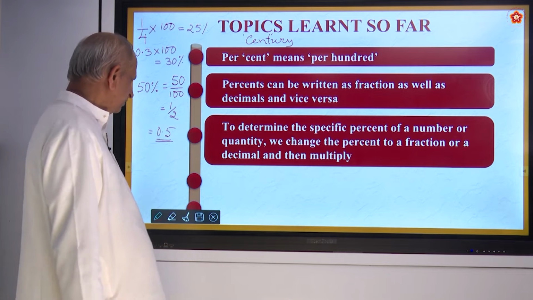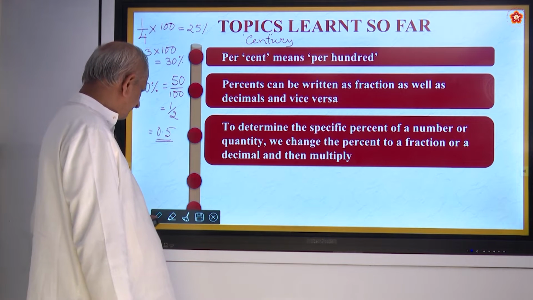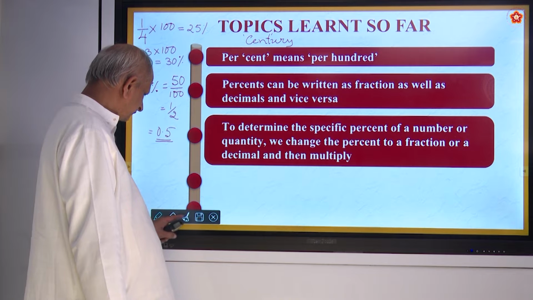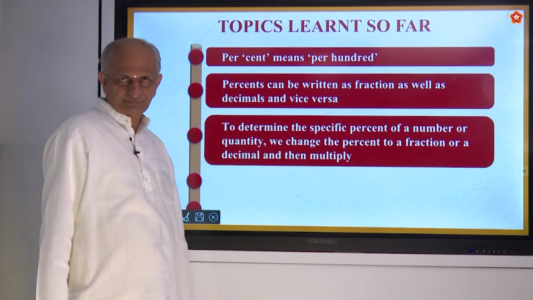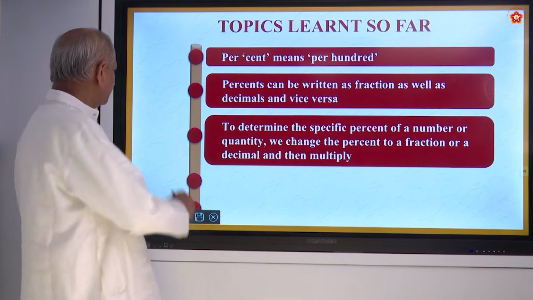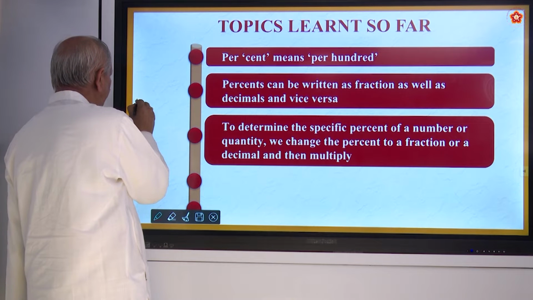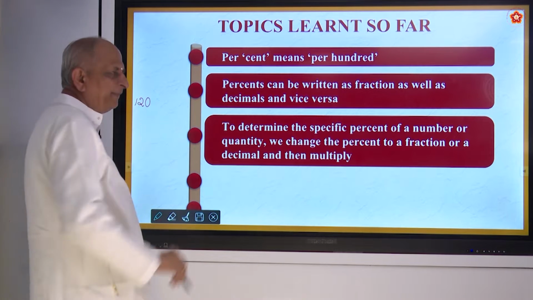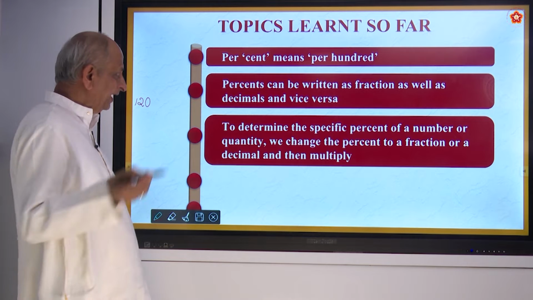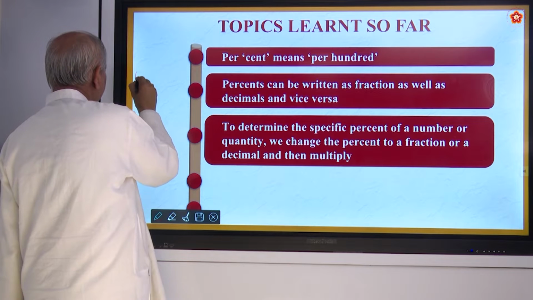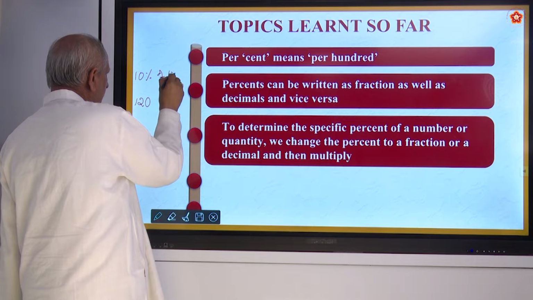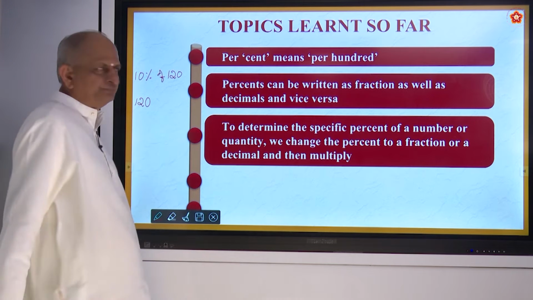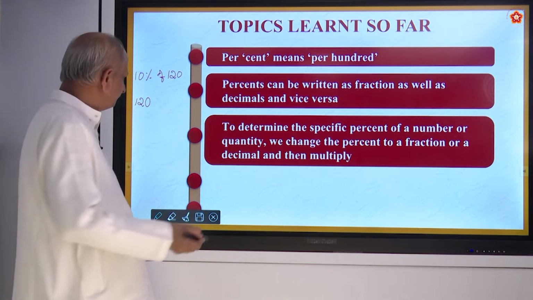For example, if you want to find the percent of a number: what is 10% of 120? 120 is the number.